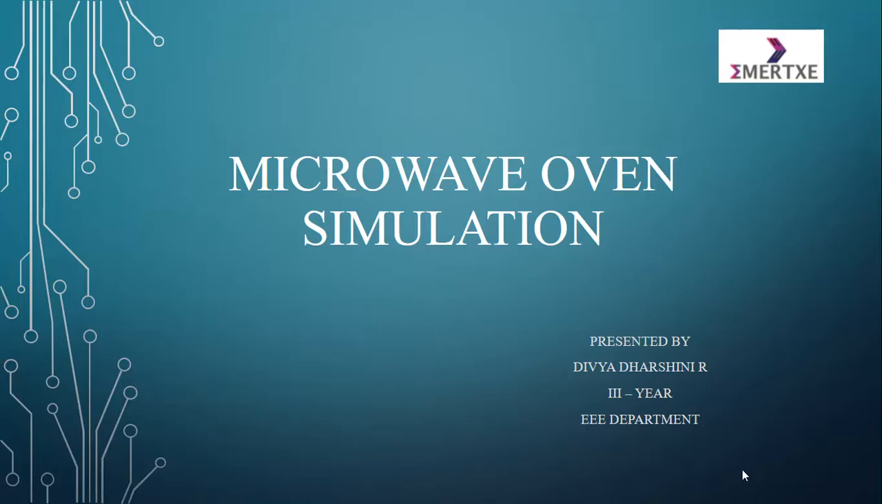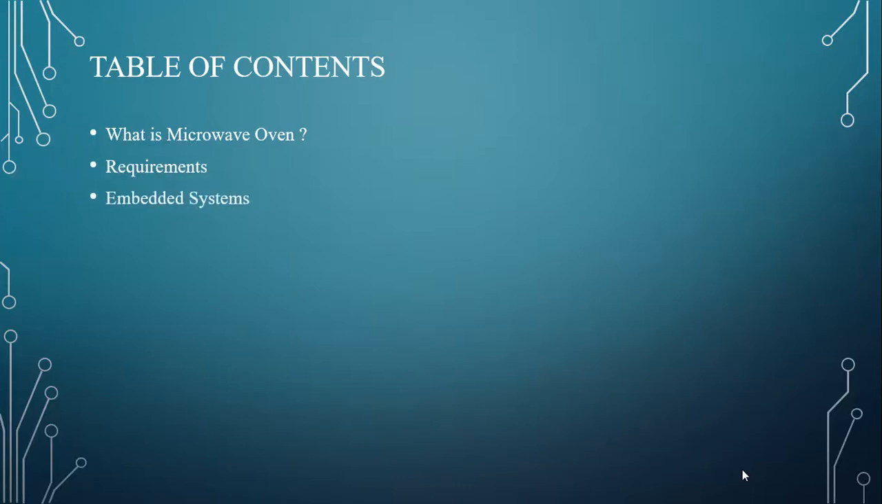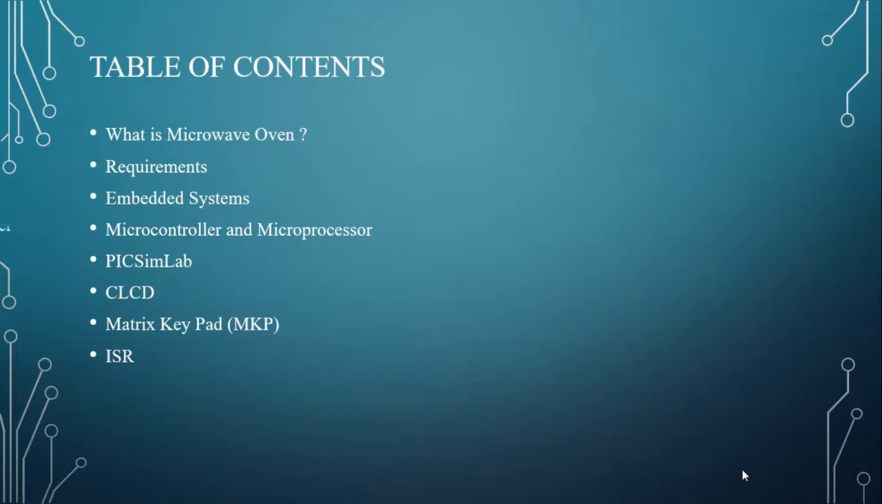Let's see what topics we are going to cover in this presentation. First, what is a microwave oven? We will see the modes we are going to use in this project, the requirements for this project, and what an embedded system is, which is most important for this project. Then, what is a microcontroller and microprocessor, and the PixMLab development board we are going to use for this project, along with CLCD, matrix keypad, ISR, timer, and finally the demo of the project implementation.